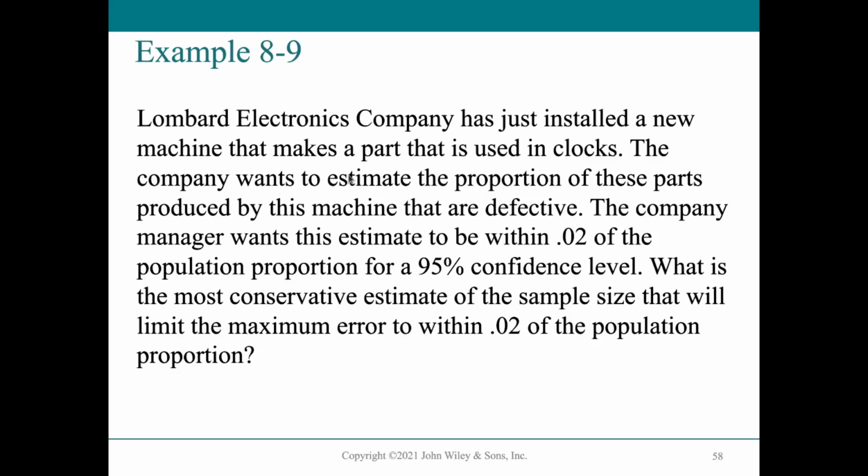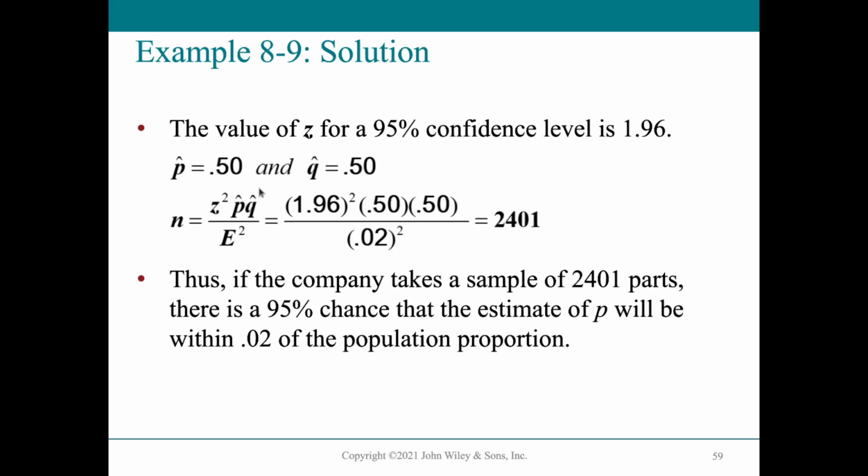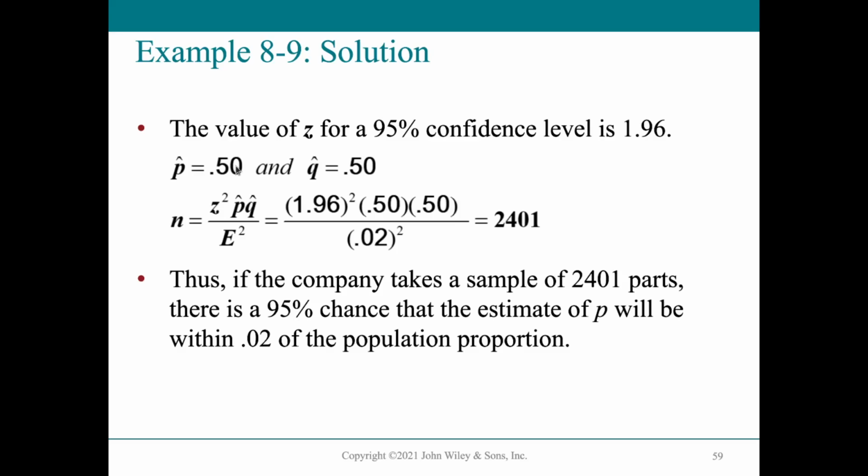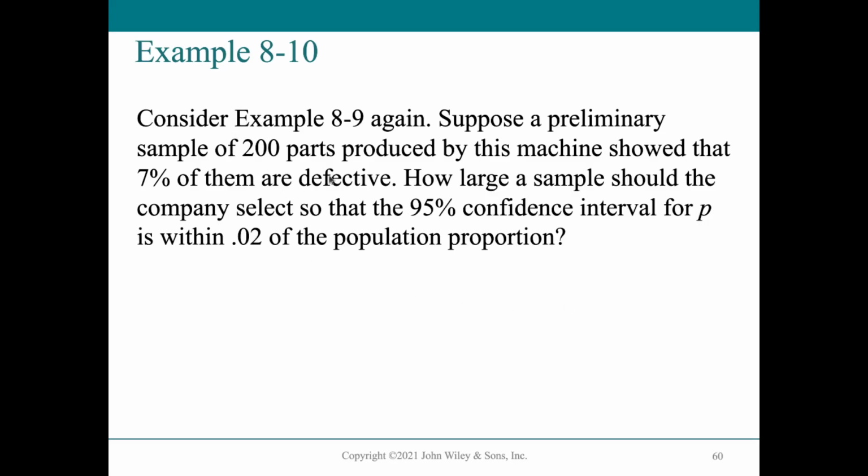Because again, this is for calculation of defective machine parts, and an estimate of 50-50 defective means that you are really inefficient in making them, and that's not a very realistic approach. So rather than getting this 2,400, which is too many sample parts to sacrifice to testing, they just get 200 parts, a more conservative and more cost-effective number. 7% of them were found to be defective.